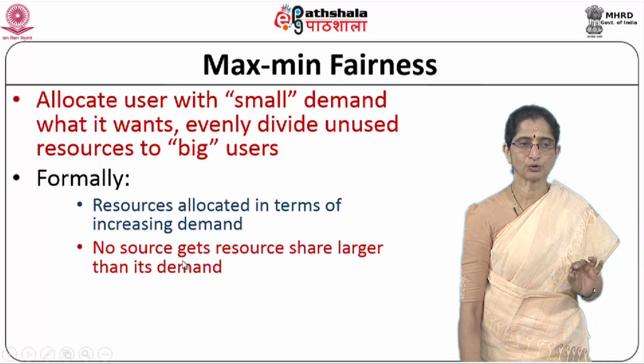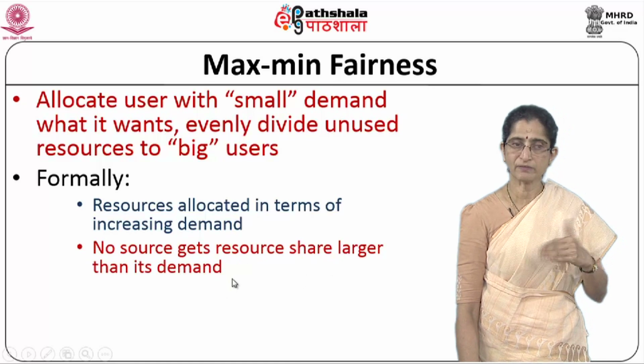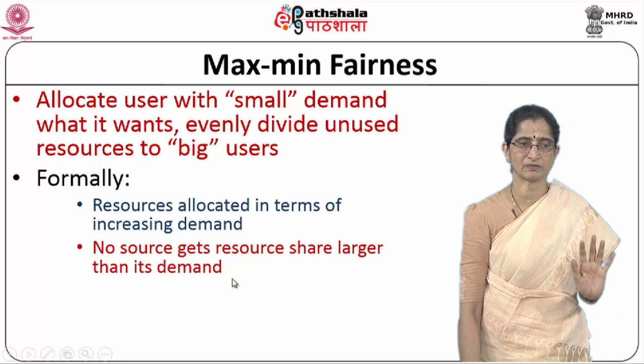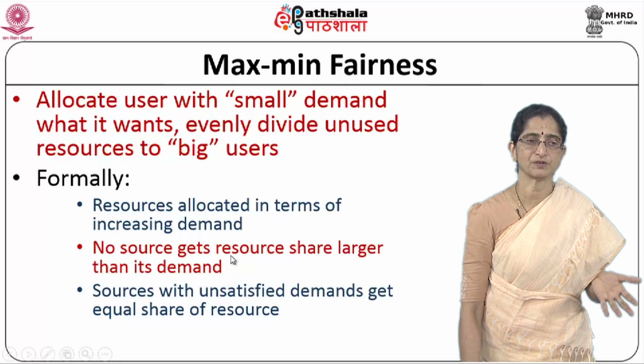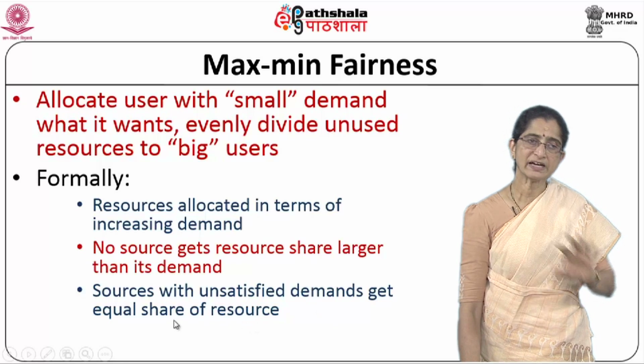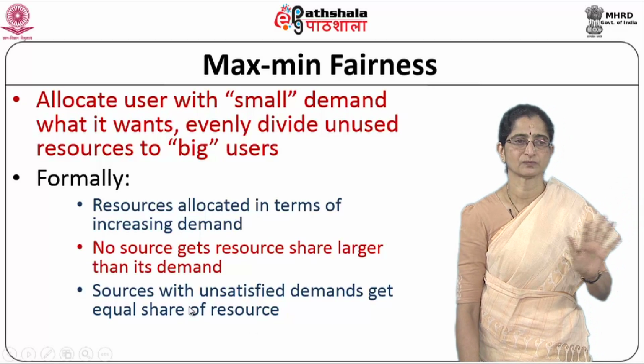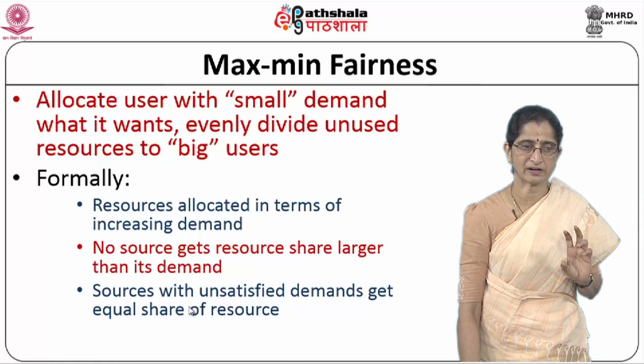So no source will get a resource share which is larger than its demand. You will never give it more than what it needs. That is one very important aspect, so you won't over provision. And sources with unsatisfied demand will get equal share of the resource. So whatever is left over, everybody else will share. This is basically the essence of max-min fairness.